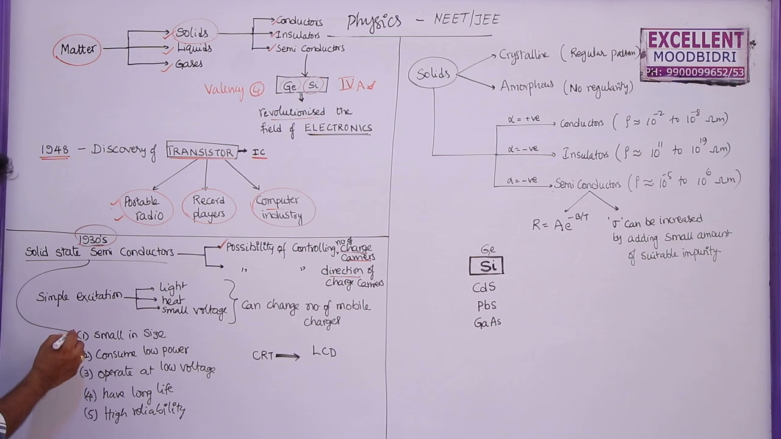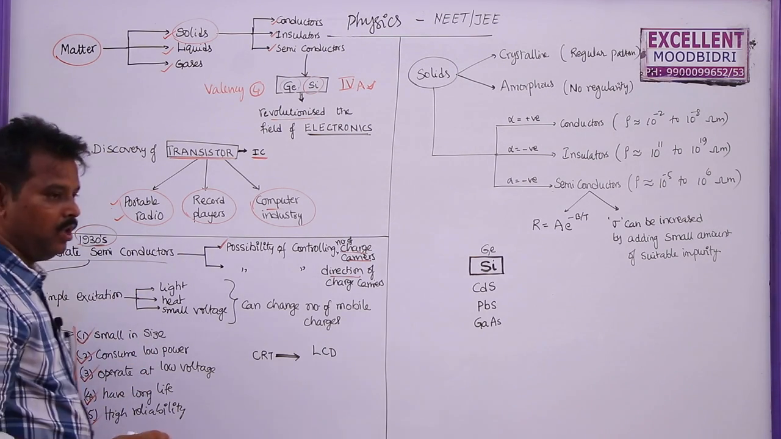Now why are we using these semiconductors in place of conductors here? They are small in size, consume low power compared to the conductors, operate at low voltage, have long life and have high reliability also. Because of these points, we are replacing these conductors with semiconductors.